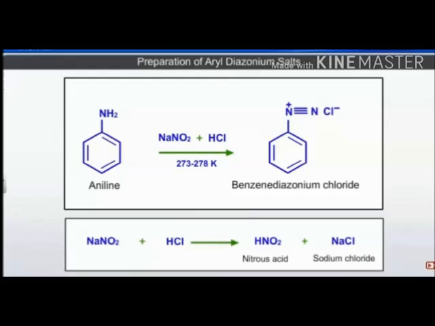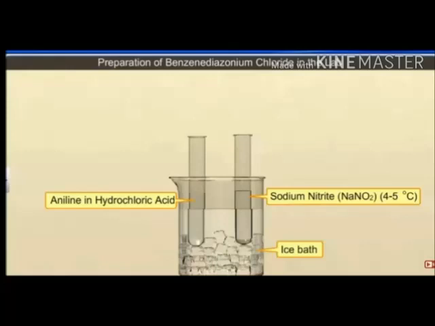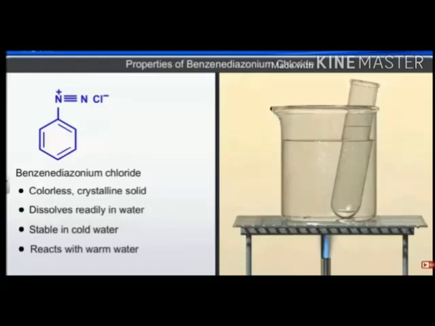Very important preparation, only for the preparation of aryl diazonium salts. Due to the instability of diazonium salts, they must be used immediately after preparation. As soon as it is prepared, it is used; we can prepare it only freshly, we cannot prepare and keep it. This type of salt, aryl diazonium salt, you can see how it is prepared in the laboratory. Aniline and HCl are taken, an ice bath is used, and sodium nitrite at 4 to 5 degrees Celsius temperature is added for the preparation of the aryl diazonium salt.